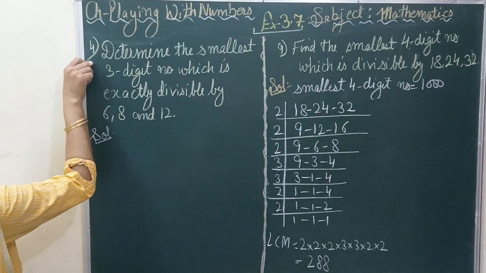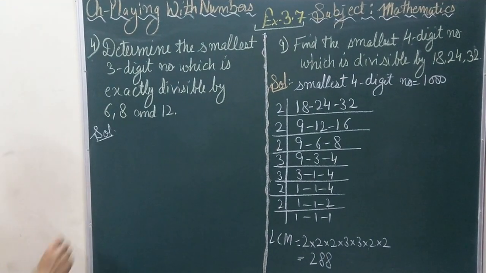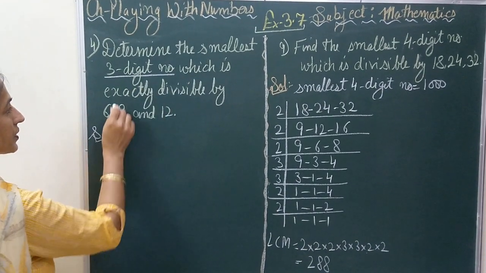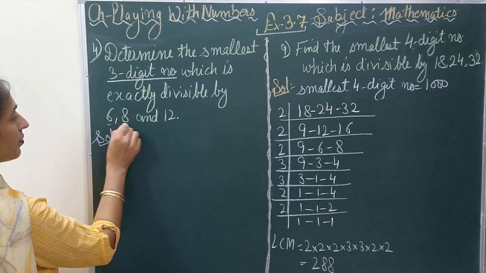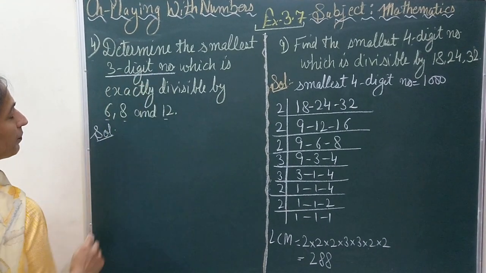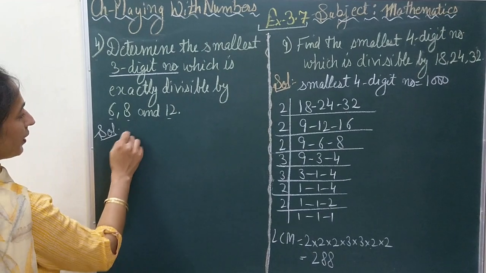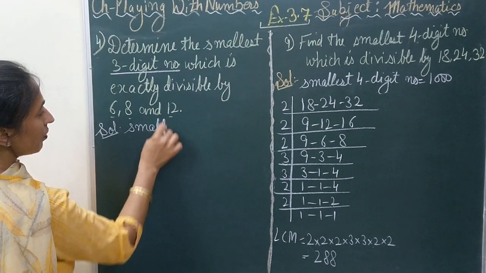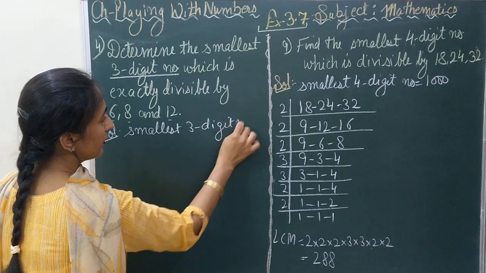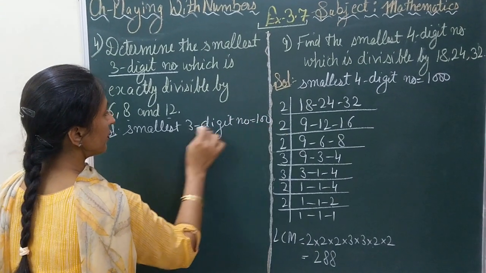Question number 4 of exercise 3.7. Here we are given: determine the smallest 3-digit number which is exactly divisible by 6, 8 and 12. You need the smallest 3-digit number. That means you need to write down first the smallest 3-digit number, and that is 100.